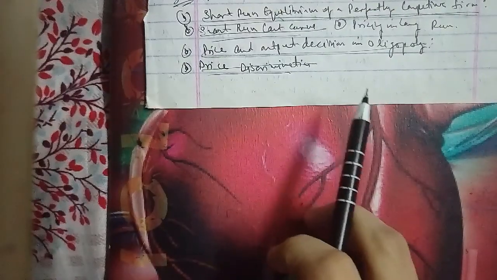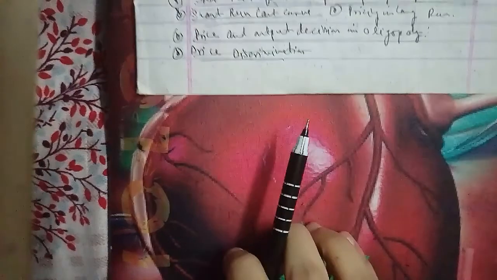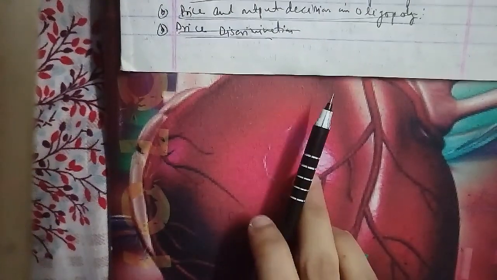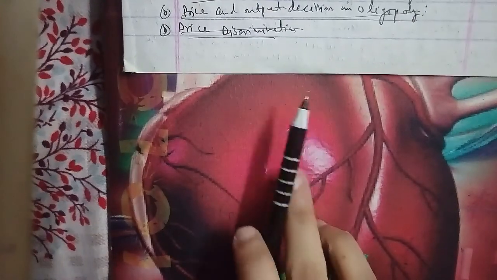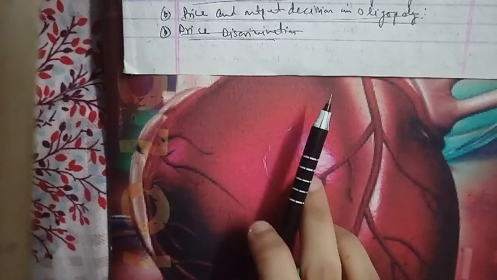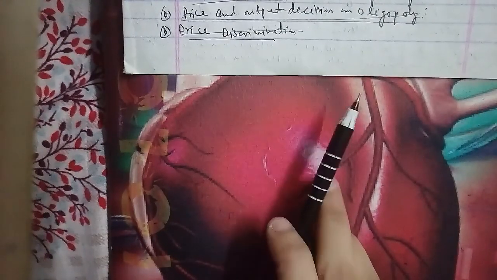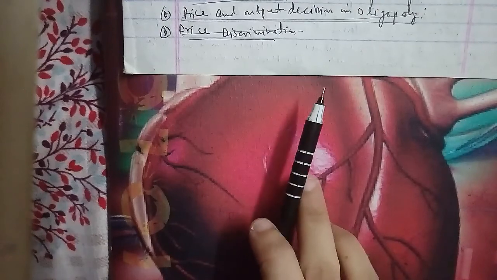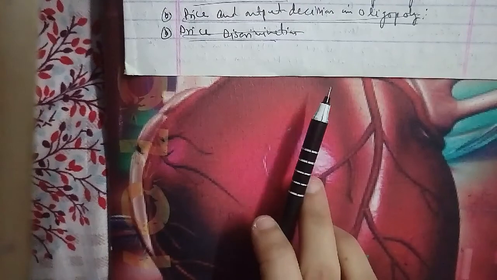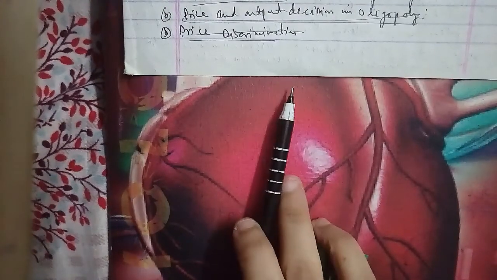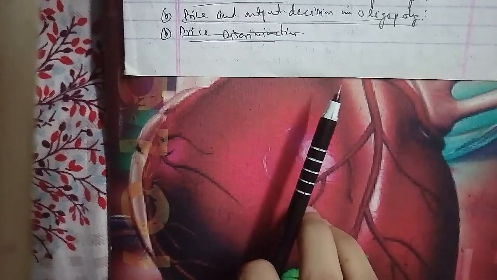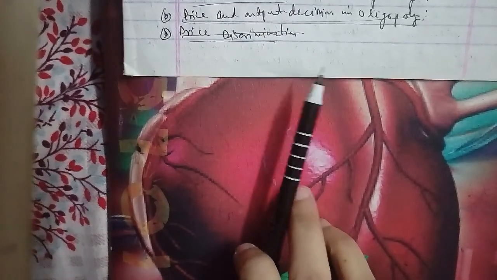Here, the examples of price discrimination are a doctor's consulting fees, as doctors charge differently to different classes of patients. The second is the electricity board, which charges differently in urban and rural areas, and also charges differently for domestic and industrial use of electricity. In the same way, railway goods charges: in India, the railway charges differently for domestic essential goods like gas, milk, coal, medicines, etc., and industrial products like cement, oil, fiber, chemicals, etc.